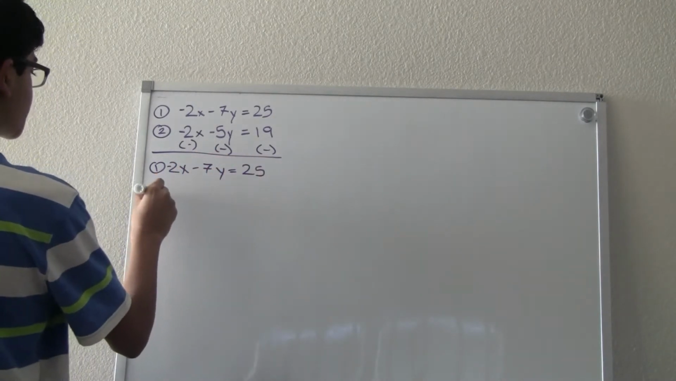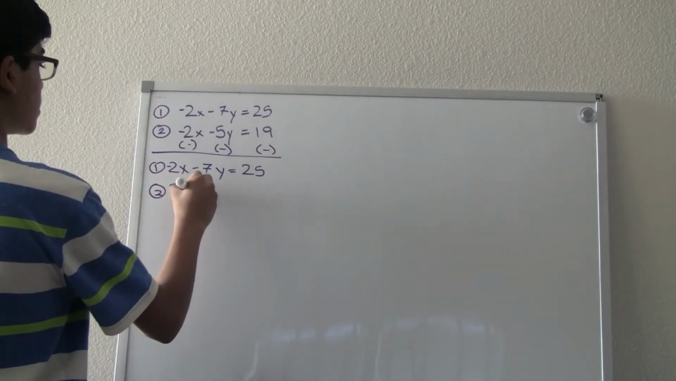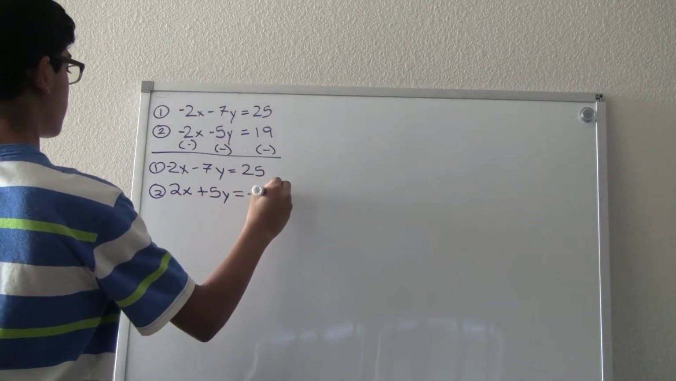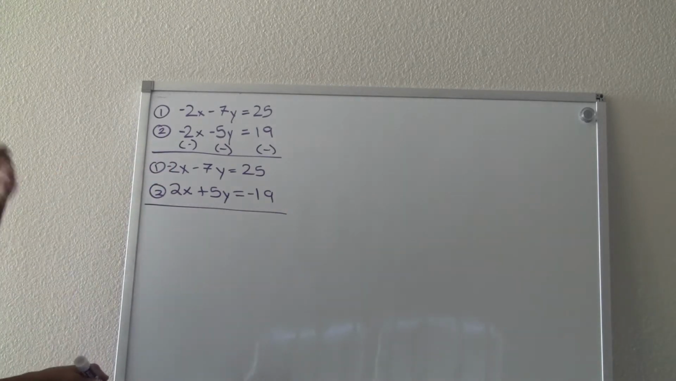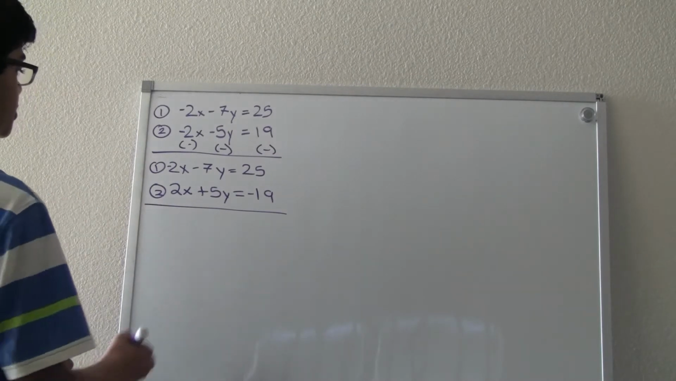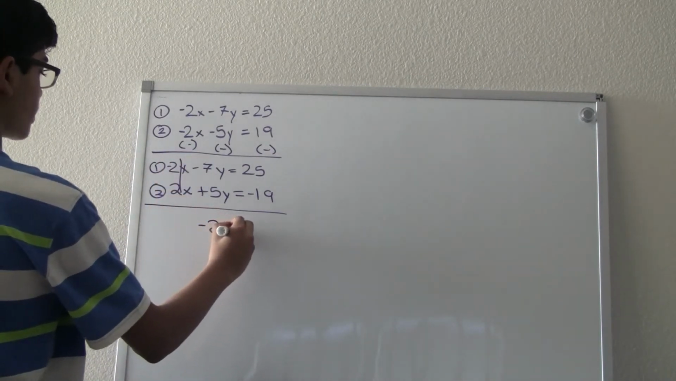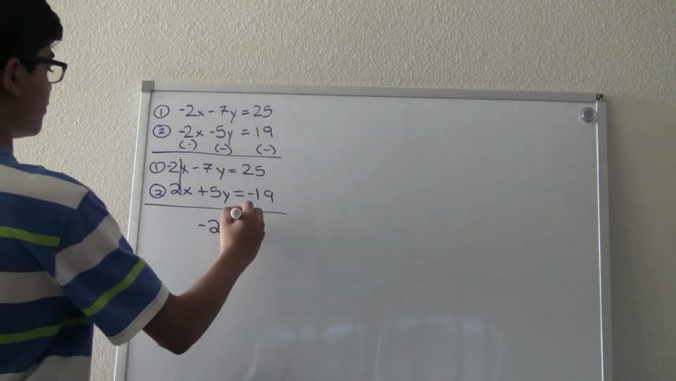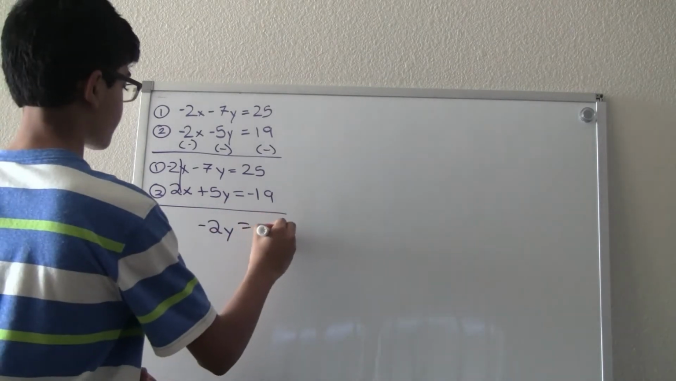However, the second equation is multiplied by a negative, so it will be 2x plus 5y equals negative 19. Now that we can set the coefficient of the x variable to 0, we can add these two linear equations. So this would be 0. This would be negative 2y. Negative 7y plus 5y would be negative 2y. And then 25 minus 19 would be 6.